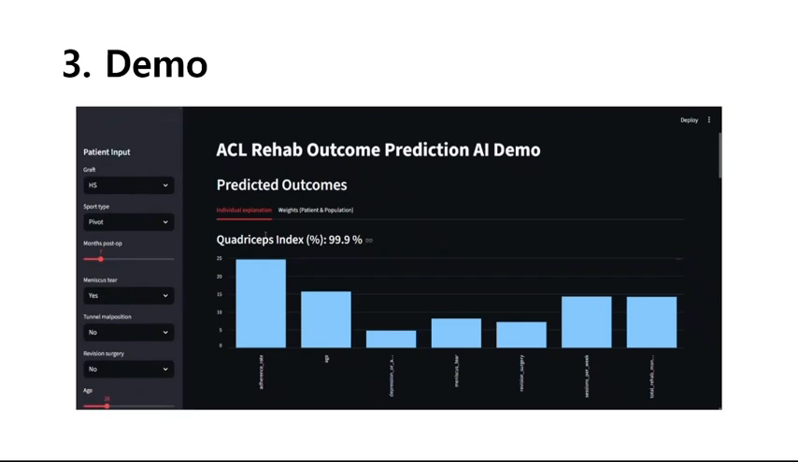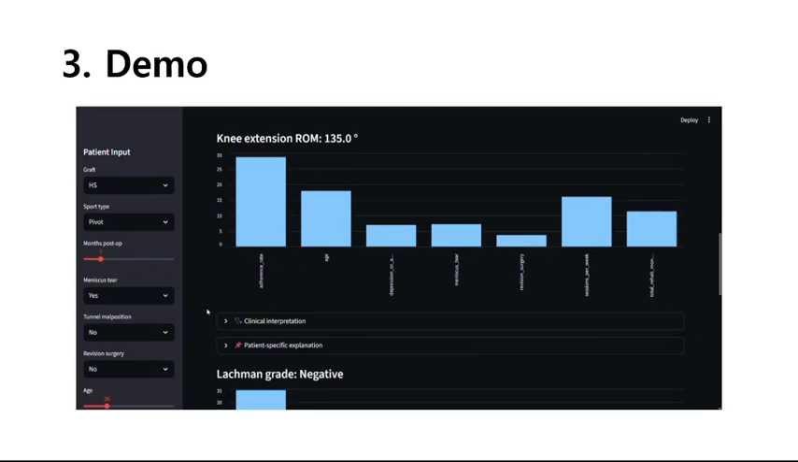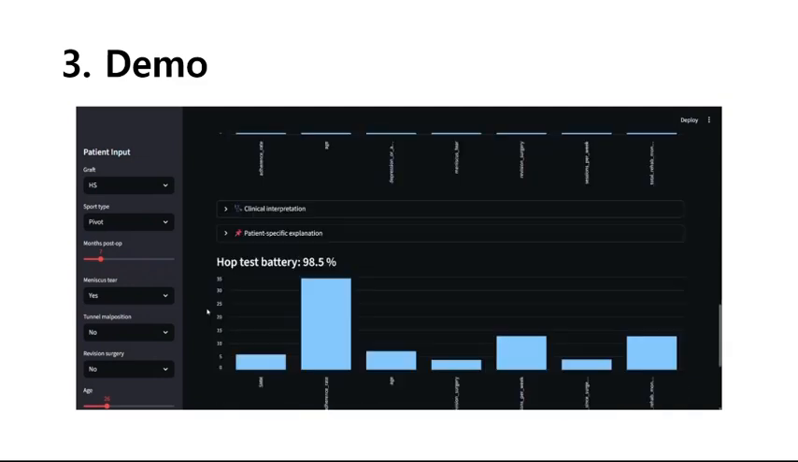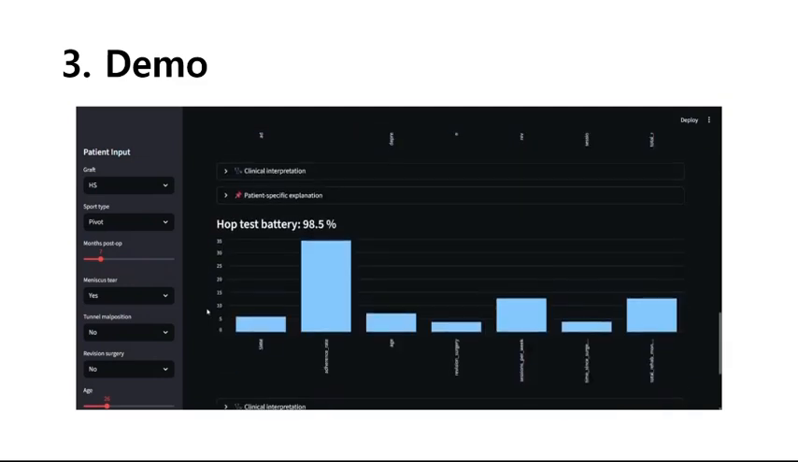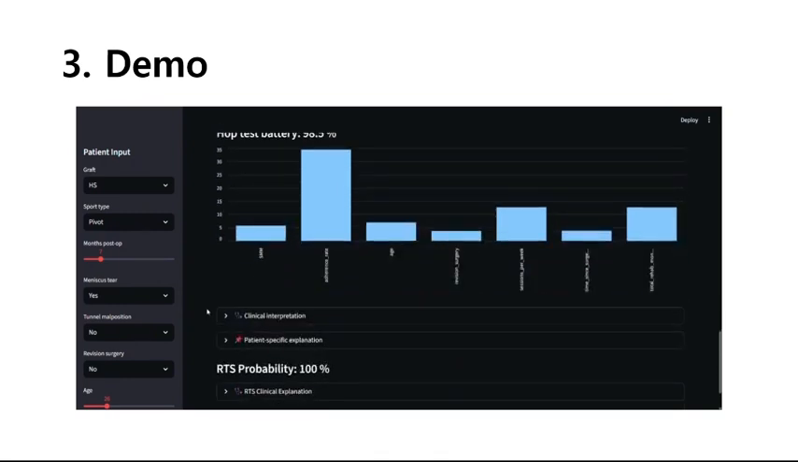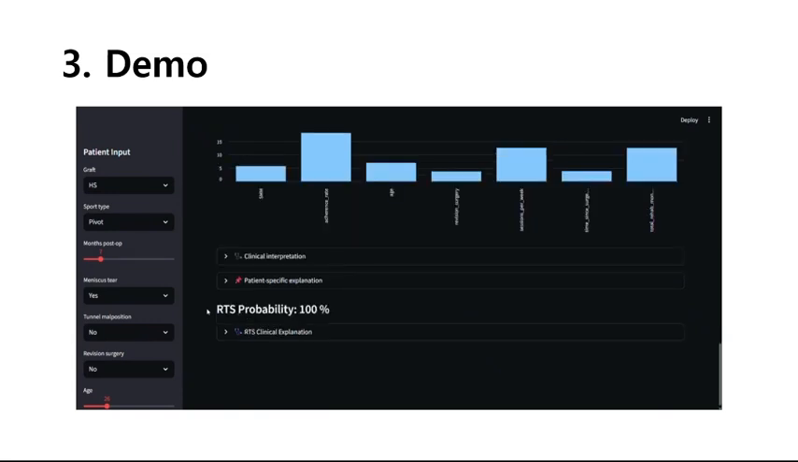In the Individual Explanation tab, the model displays predicted values across 5 key outcomes: quadriceps index, IKDC score, knee extension ROM, ligament grade, and hop test battery. And these outcomes can quantify the effect of the rehab protocol. Using these 5 domains, the model can further estimate RTS probability. This is not a validated index, but can provide a pragmatic and clinically relevant index for the functional recovery. In this case, RTS is 100%, and this patient is ready to return to sports.